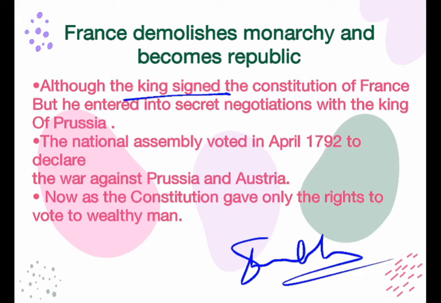But then he entered into a secret negotiation with the king of Persia and Austria. The National Assembly got to know about this, so they voted in April 1792 and declared war against Persia.